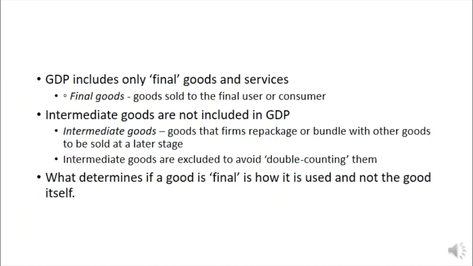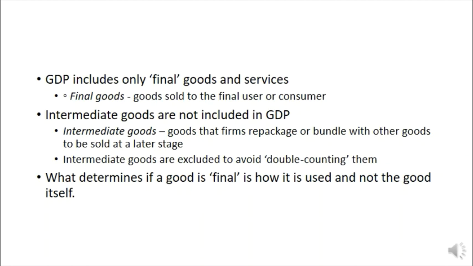GDP is the market value of all final goods and services. Final means they are done being used in production. They're the goods that are sold to the end user, the consumer. This is different from an intermediate good, which is still used in production. Think about steel before it becomes a building. So why do we only include final goods and services and not intermediate ones? Certainly the economy is producing intermediate goods and services, and these things are an important measure of the economy. But we only include final goods to prevent double counting.